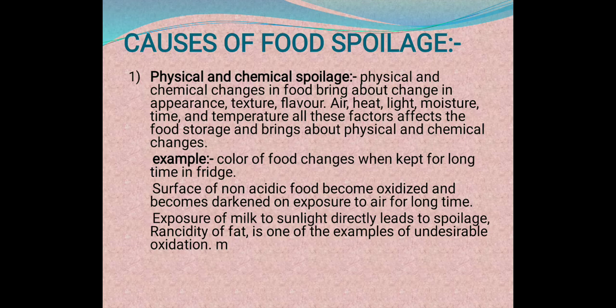These are the acidic foods. So if we keep non-acidic food in contact with air for a long time, the surface of the food will be oxidized and it will become darkened.